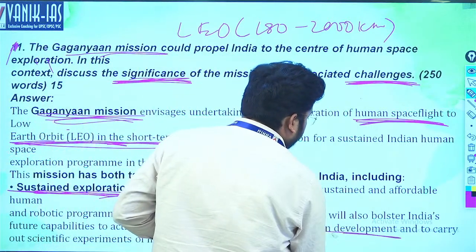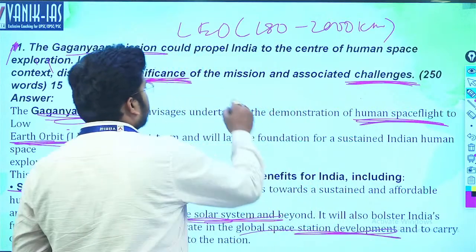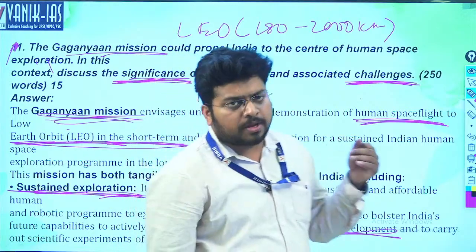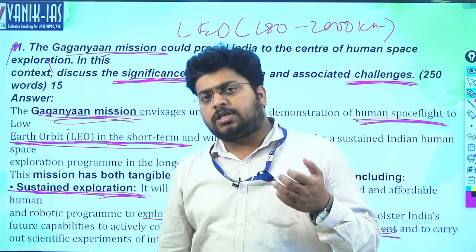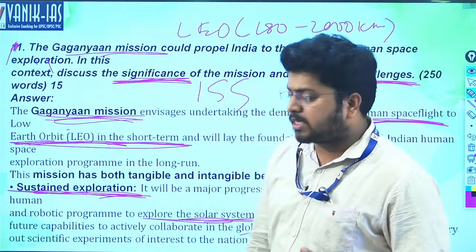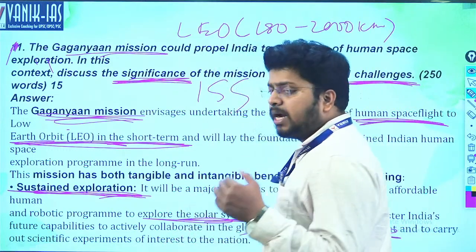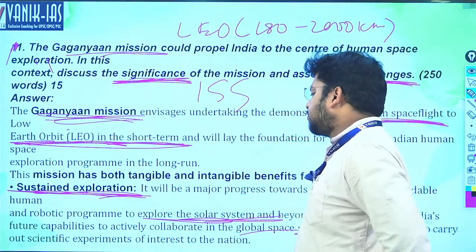Presently there is ISS, International Space Station, that consists of Russia's Roscosmos, NASA, then JAXA, Japanese Space Agency, then European Space Agency and Canadian Space Agency. India is not a part of it.